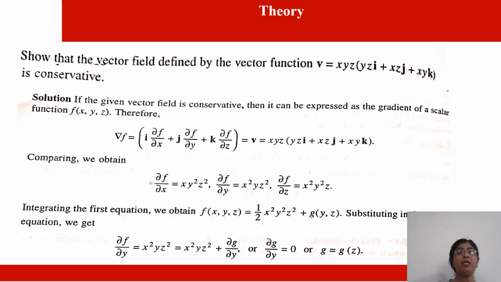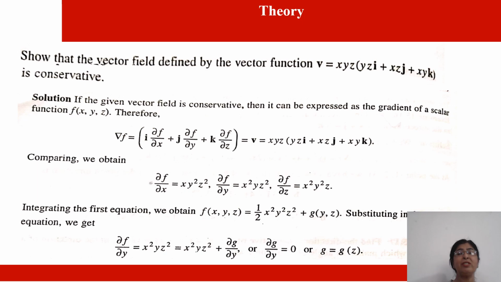Next question is: show that the vector field defined by vector function v, which is equal to xy^2z^2 i plus x^2yz^2 j plus x^2y^2z k, is conservative. Now if the given field is conservative, then it can be expressed as the gradient of a scalar function f of xyz.